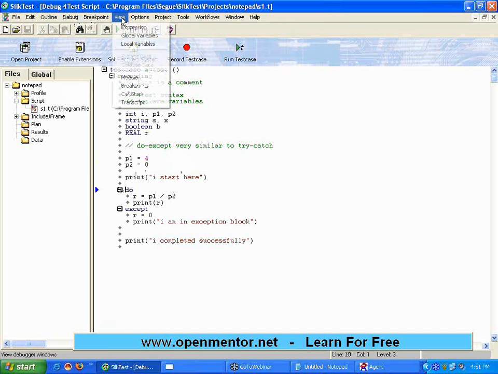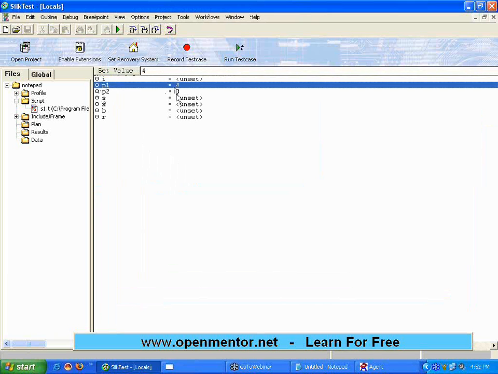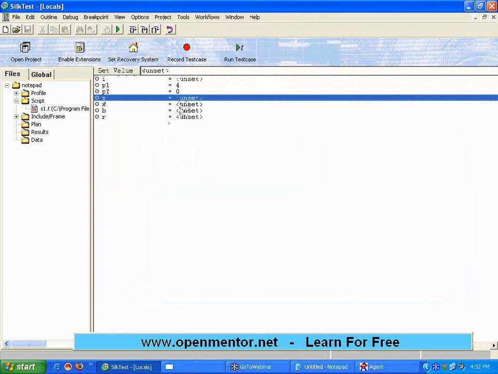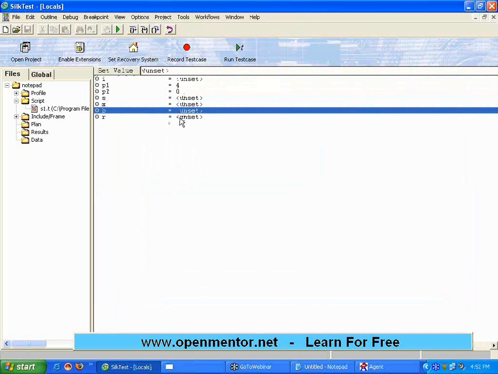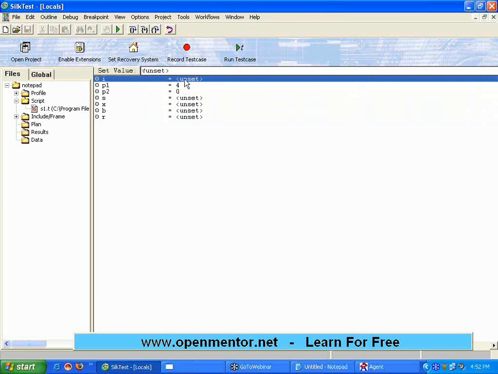Now there is something called view. I want to know what is the value of variables, I, P, X, all these variables. If you want to say, show me what all the variables values. Now it shows very clearly P1 equal to 4, P2 equal to 0, S is not set, X is not set, B is not set, R is not set, I is not set, right?